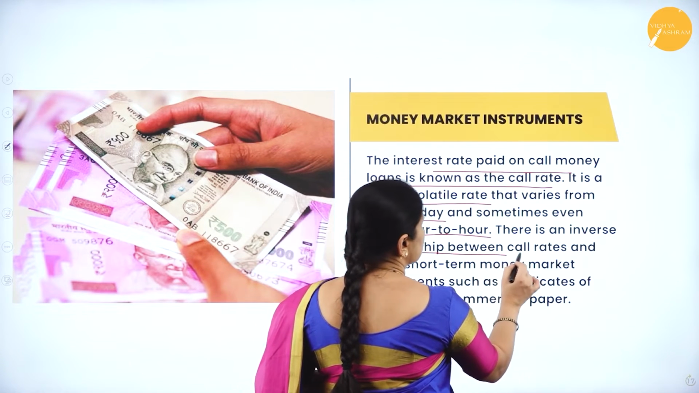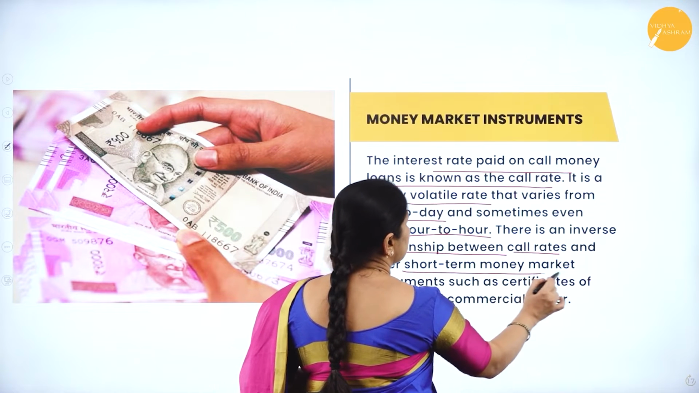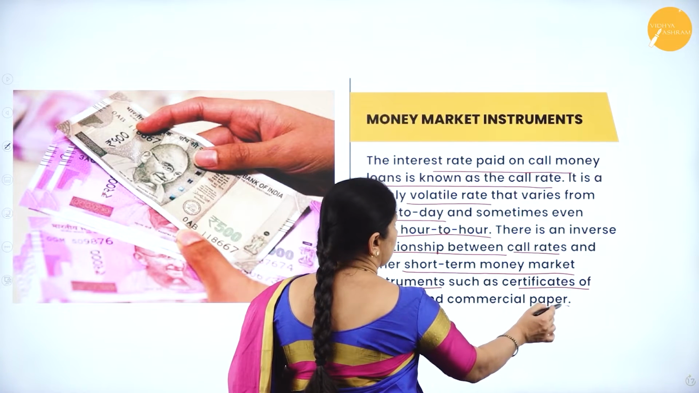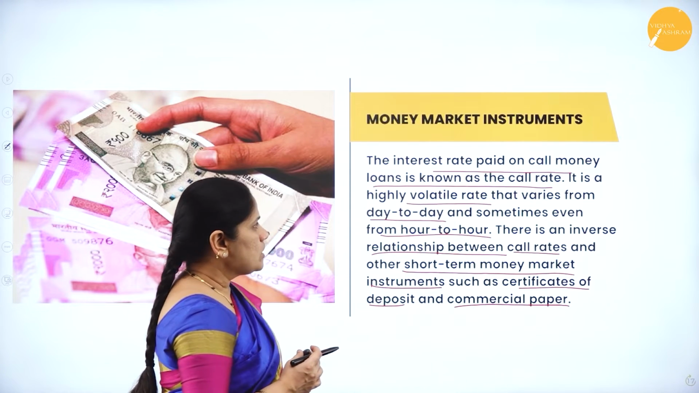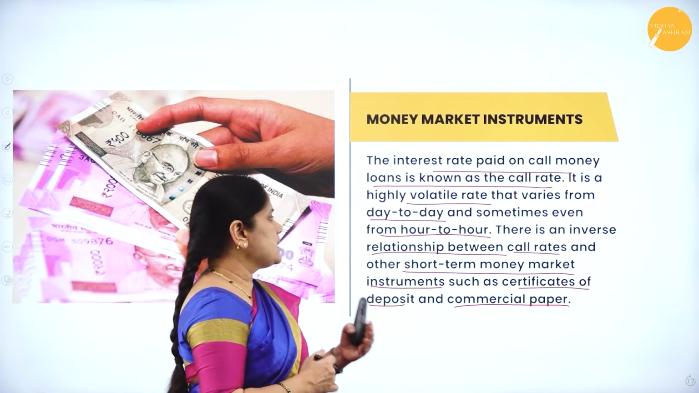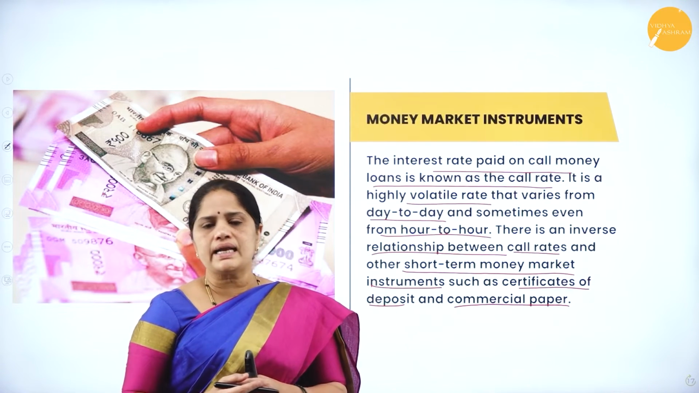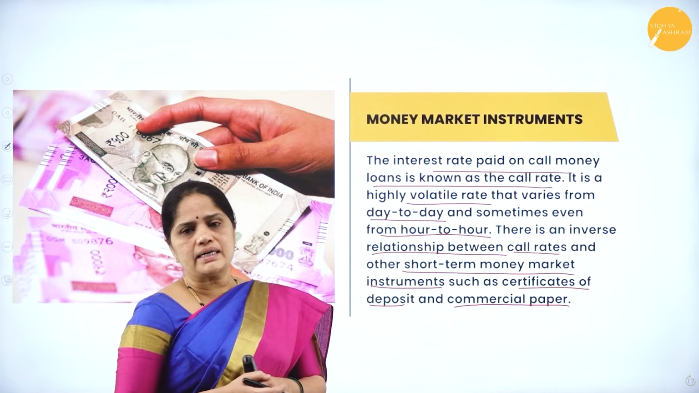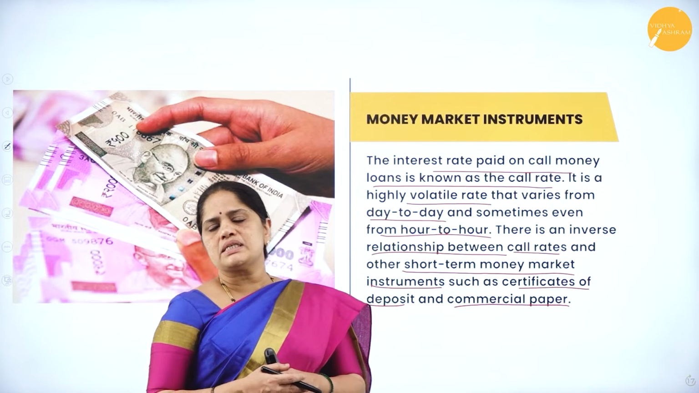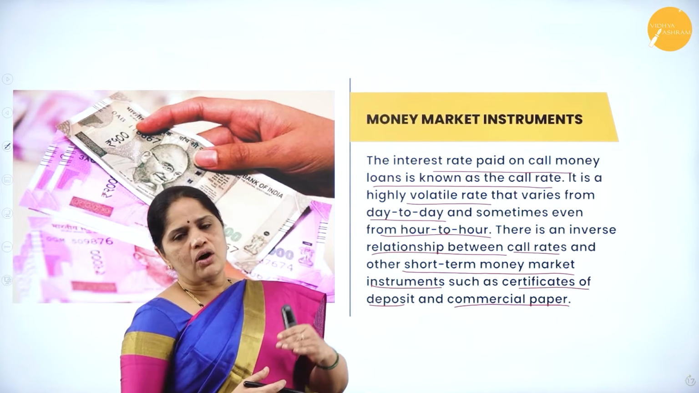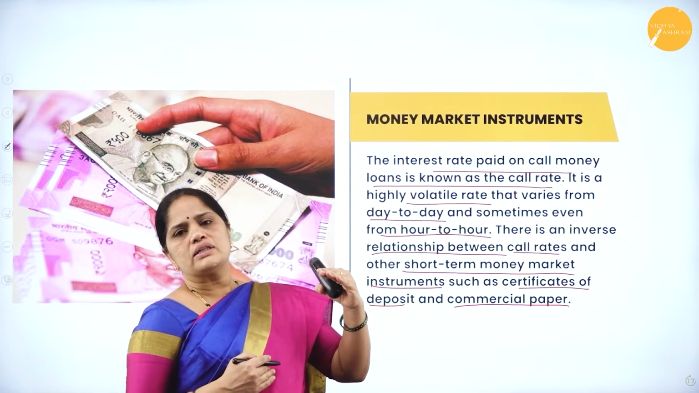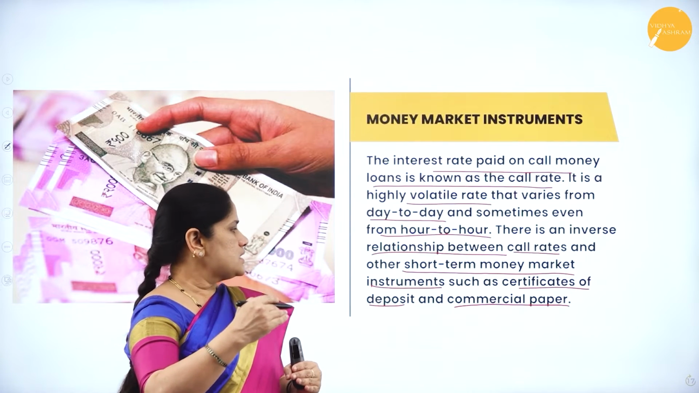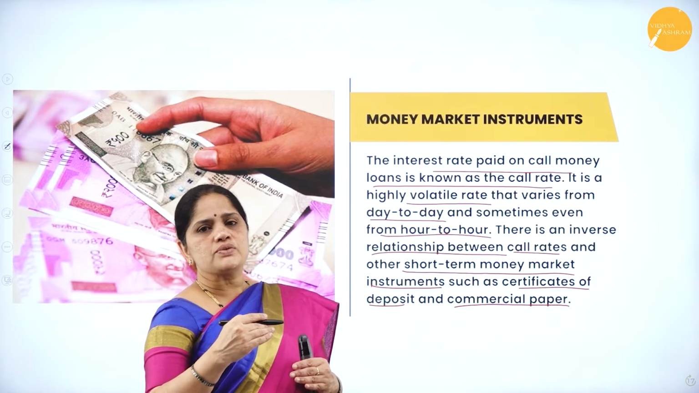There is an inverse relationship between call rates and other short-term money market instruments such as certificates of deposit and commercial paper. So, we should understand that there is an inverse relationship between call rates and short-term money market instruments. Now, there are other money market instruments like certificates of deposit and commercial papers. So, if the call rate is high, the interest rate on these will be low, and if the call rate is low, the interest rates on the certificates of deposit and commercial papers will be high.